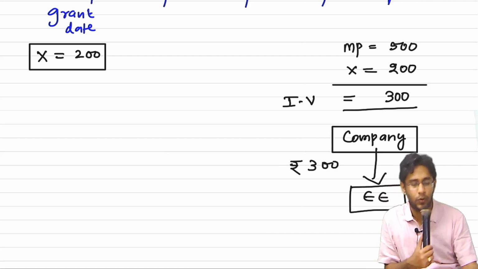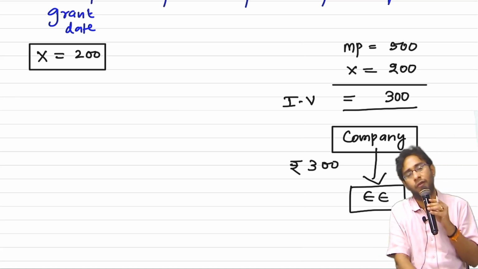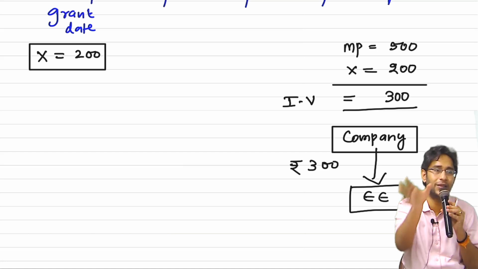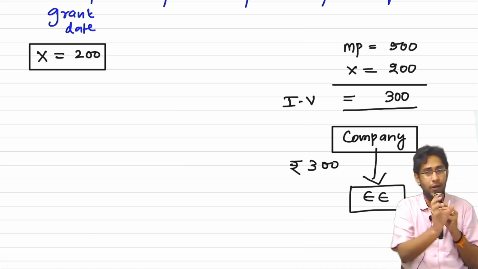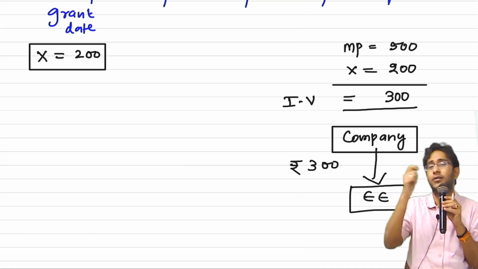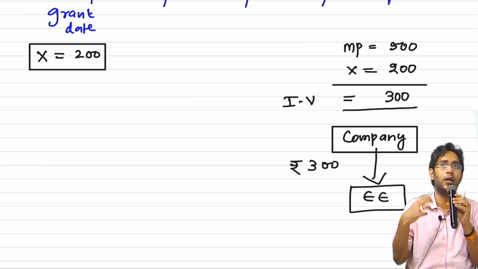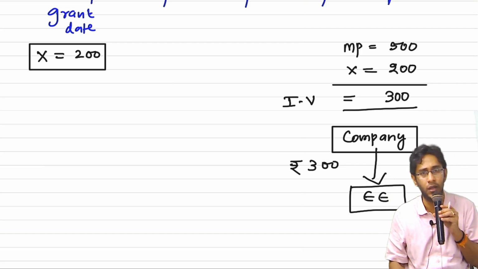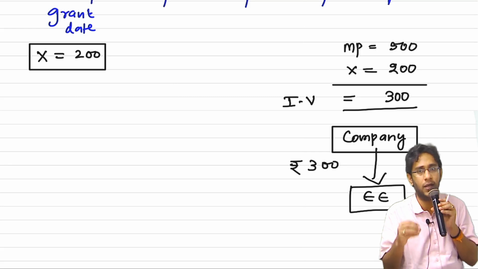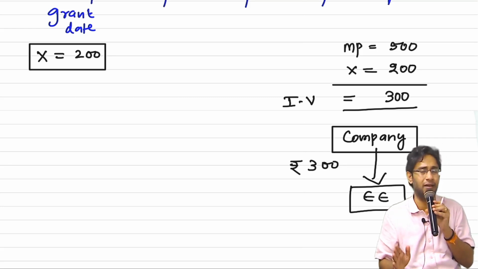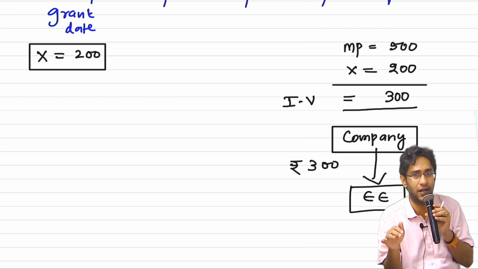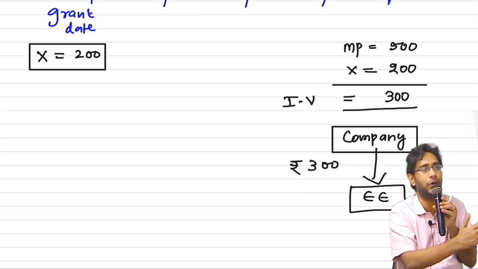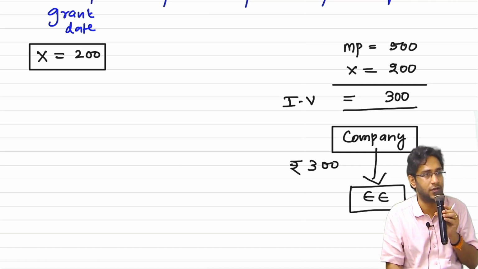If it was ESOPs, what would have happened? The company would have received 200 rupees and would have issued a share to him whose worth is 500 rupees. So from the employee's perspective, the employee pays 200 to the company and gets a share whose market value is 500. So the employee benefit is 300. Here also it is the same benefit. Only thing is the share is not exchanged, directly cash is given to you. It is just like call options settled by physical delivery in ESOPs, and call options settled by net cash settlement in stock appreciation rights. Do you understand, sir? The same stuff.